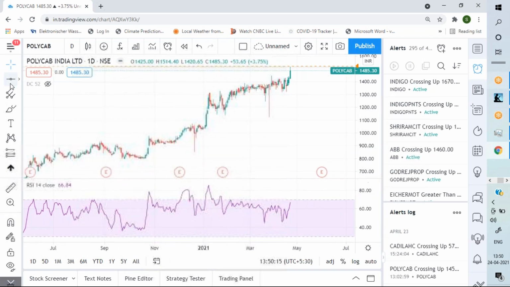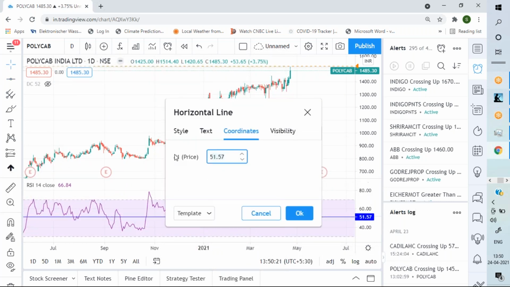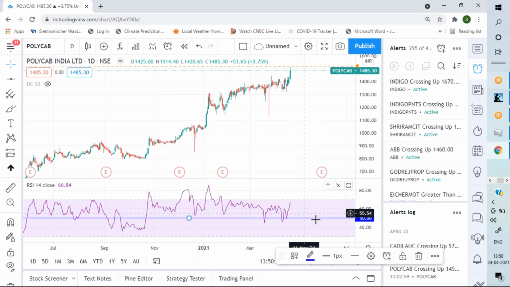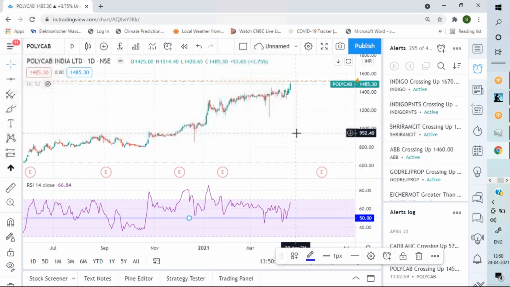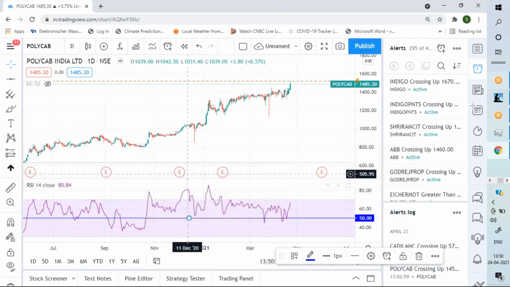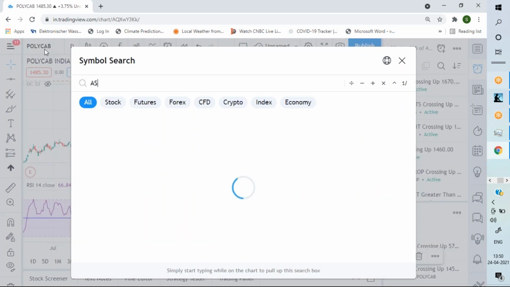This was making it 50, this was like this, but the overall structure of the RSI looked to me that RSI is emerging above this band of the range, and also I saw it was a range breakout above 1443, and I gave this trade. So this is how, not only looking at when there is a pullback, you should also look at the structure of the stock. AstraZeneca, which I gave this week.